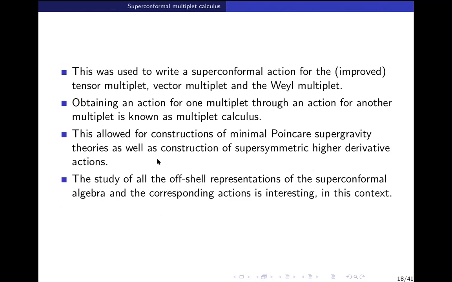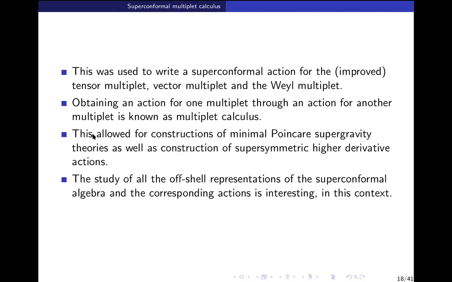Yes. Okay. Thanks. So this was used, as I said, to write superconformal actions for various multiplets. Okay, and this technique of obtaining an action for one multiplet through an action for another multiplet is called multiplet calculus. Okay, and this has allowed for construction of minimal Poincare supergravity theories, as well as construction of higher derivative invariants.